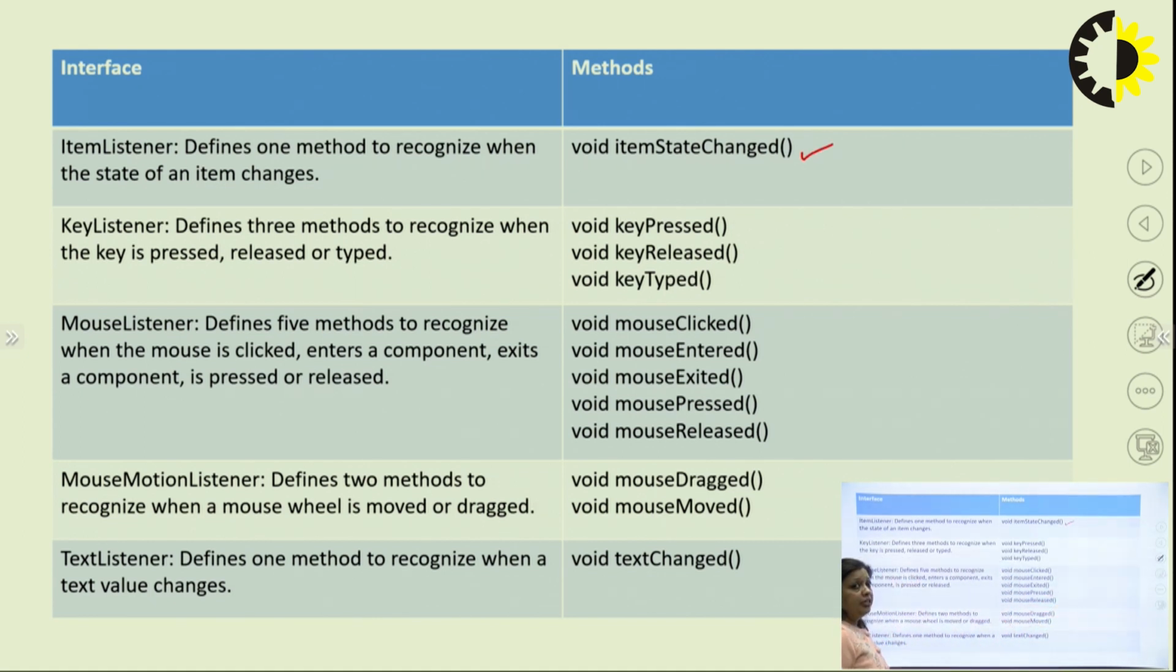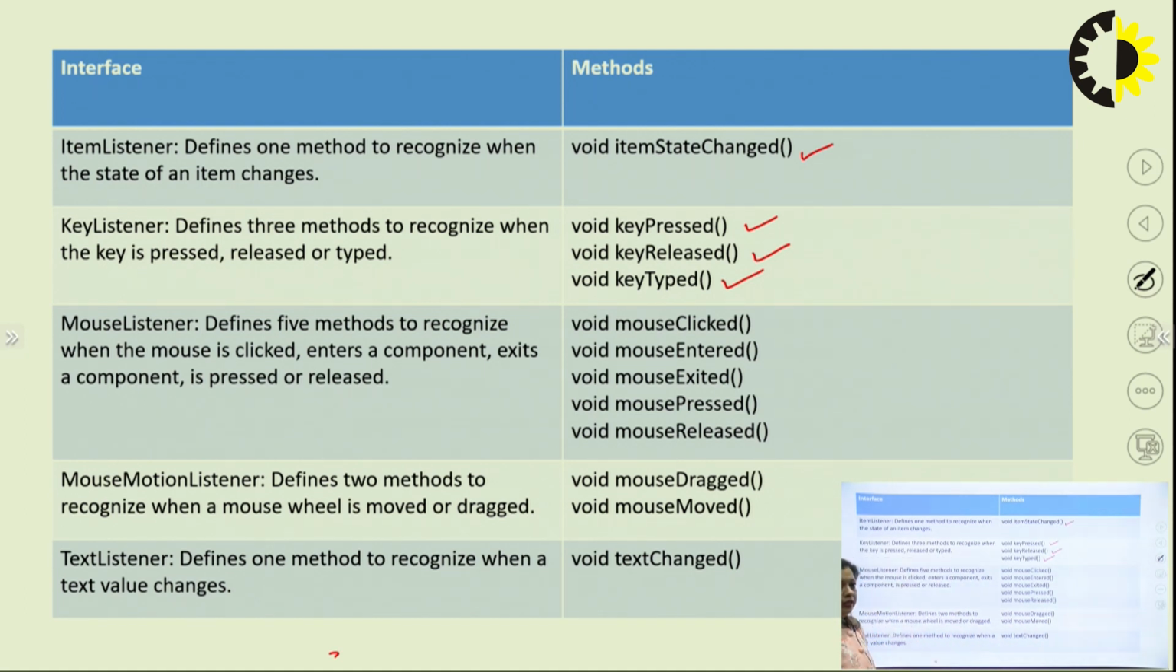Then we have the key listener interface, which defines three methods to recognize when a key is pressed, when it is released, or when it is typed. For all three things we have three different methods. The first one is void keyPressed, the second one is for key release, so it is void keyReleased, and whenever a key is typed, for that we have a void keyTyped method.